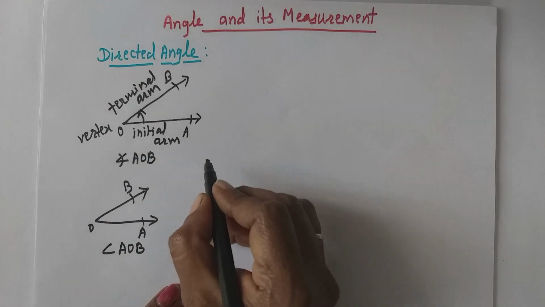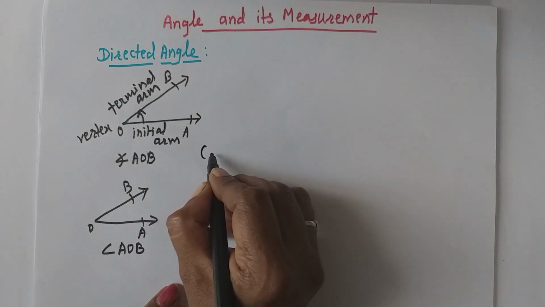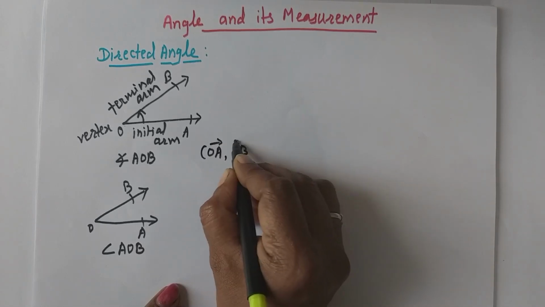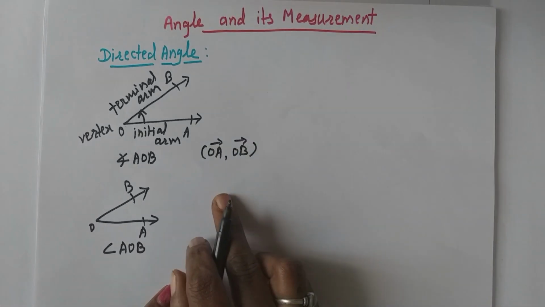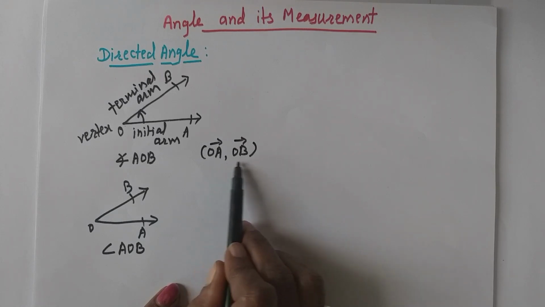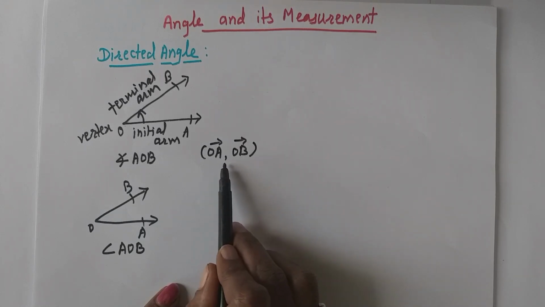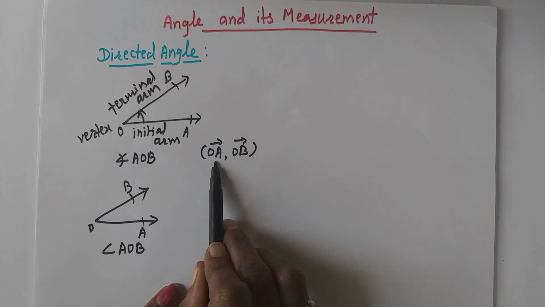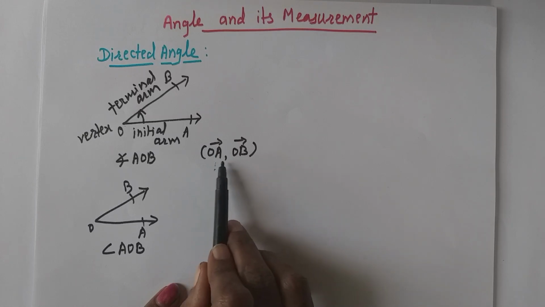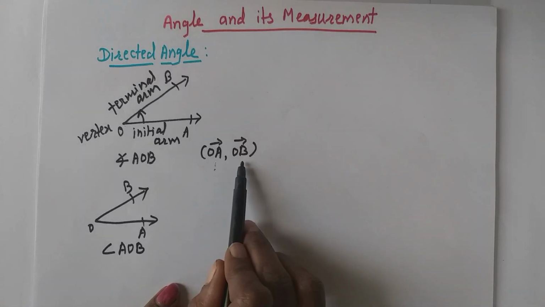See here, this directed angle is nothing but an ordered pair of ray OA and ray OB. Ordered pair means two things coming together. And order means here sequence or order is important. Here first element is strictly for the ray which is initial ray and second is terminal ray. Therefore in a directed angle initial and terminal rays in an ordered pair are important.